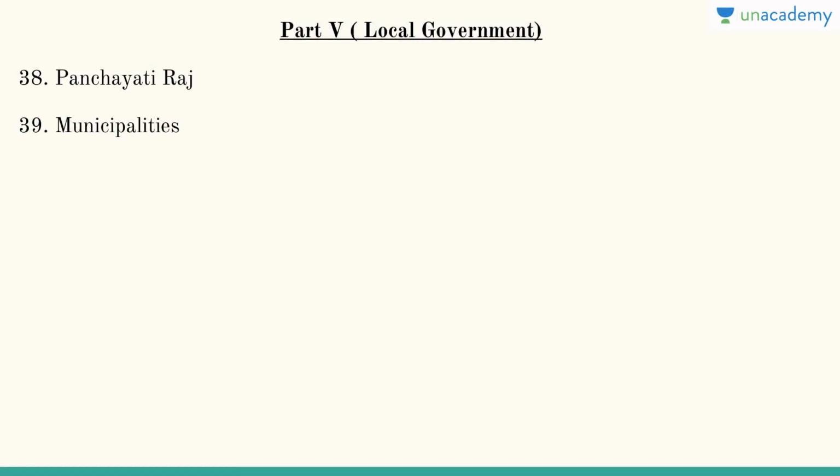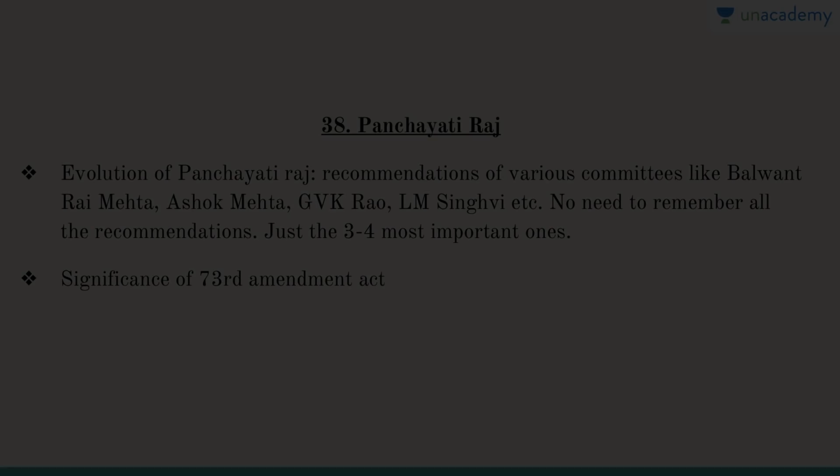So this is part 9. Part 9 basically deals with local government. It was not there in the original constitution, and later on it was introduced by Constitutional Amendment Acts, Panchayati Raj and municipalities, back-to-back Constitutional Amendment Acts, okay, 73, 74. So this is chapter 38, and 39 deals with municipality. Both have similar roles. One is in the rural area, one is in the urban area. That is the only difference, and obviously there are some differences.